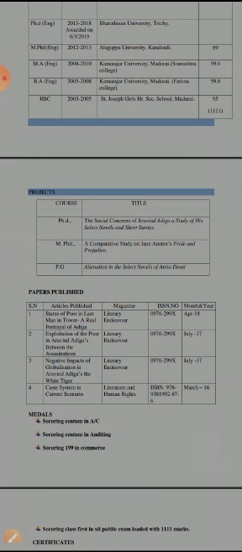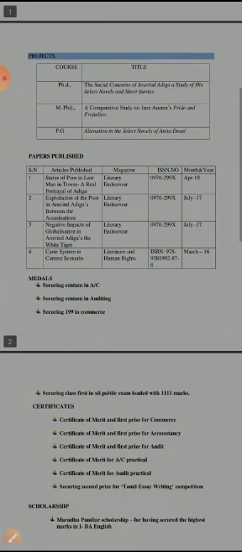And then papers published. In the same way, at school level we might have published papers, that you can write here. And now online we may publish papers, and at college level also you may publish papers.